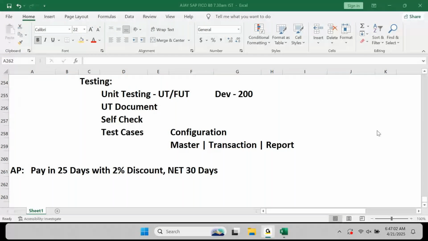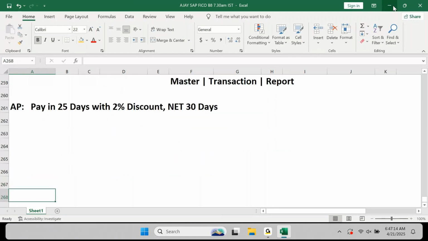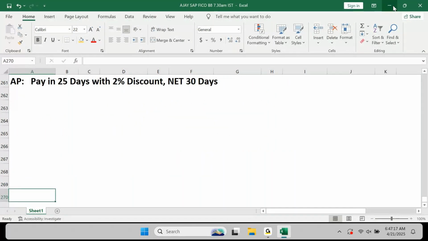Payment term. This is called a payment term. Let's say your user is trying to enter an invoice, and on the invoice the vendor had listed, assuming this is a new vendor, or we had changed the terms and conditions with the vendor. Going forward, the vendor is telling us this term you can apply: please pay within 25 days by taking a 2% discount, or you pay the total amount in 30 days. Now, this payment term is currently not available in the system, and the user is telling us, please create this payment term.